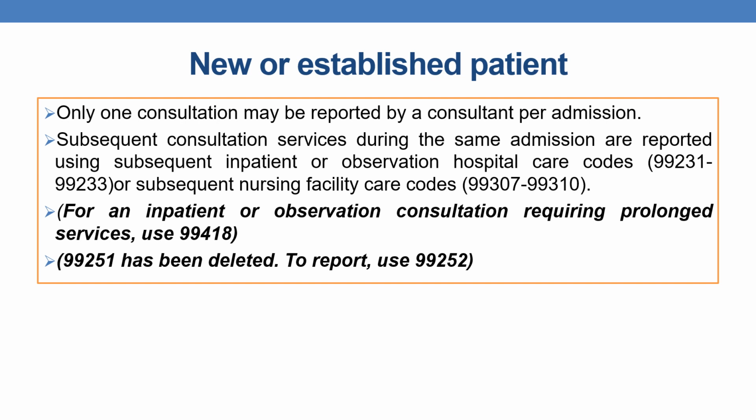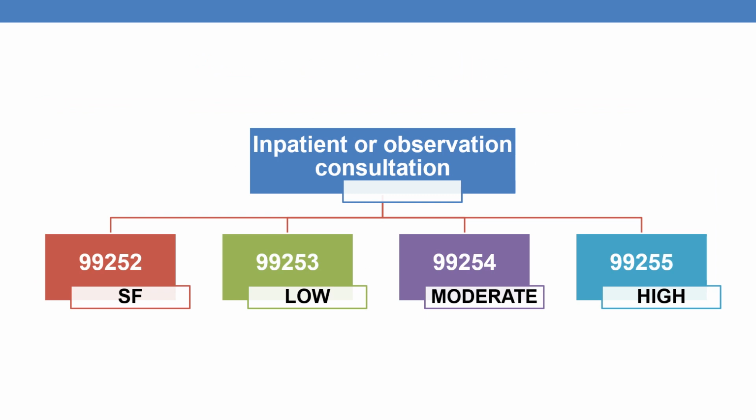And the important change in 2023 is that code 99251 has been deleted, and to report that you need to use 99252. Previously 99251 was there, now it is deleted. So as of now the inpatient or observation consultation codes are mainly four codes. First one is 99252 which requires straightforward MDM. Next is 99253 which requires low MDM. The next is 99254 which requires moderate MDM. The next is 99255 which requires high MDM. And the code assessment is mainly based on the medical decision making, MDM, not on history and examination.